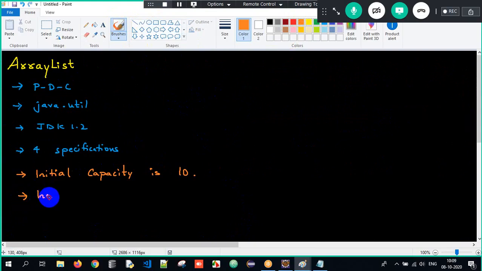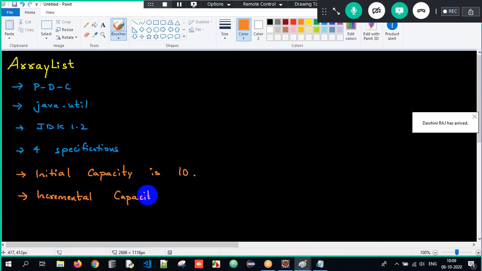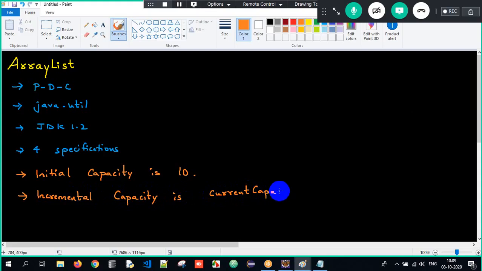Let me write it down over here: incremental capacity is current capacity into 3 by 2 plus 1.